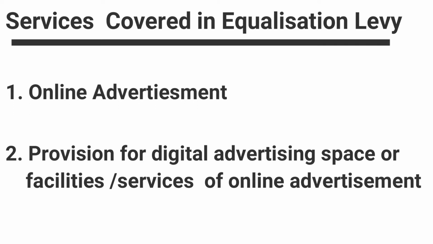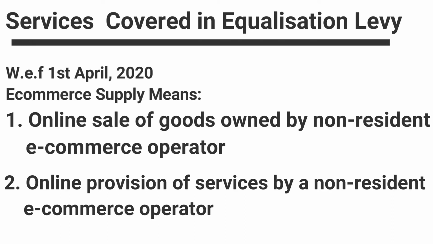The following services are covered. Online advertisement and any provision for digital advertising space or facilities or services for the purpose of online advertisement, with effect from 1st April 2020.